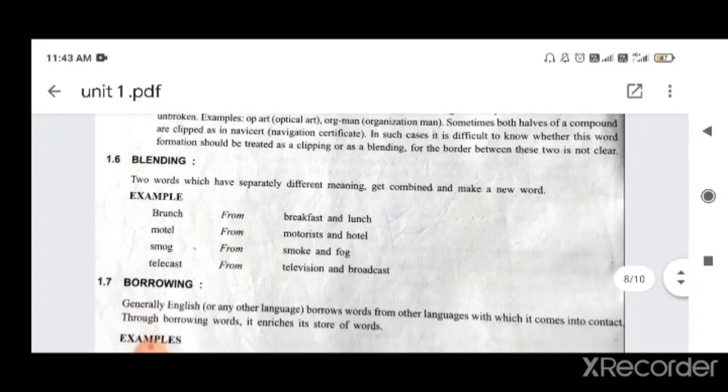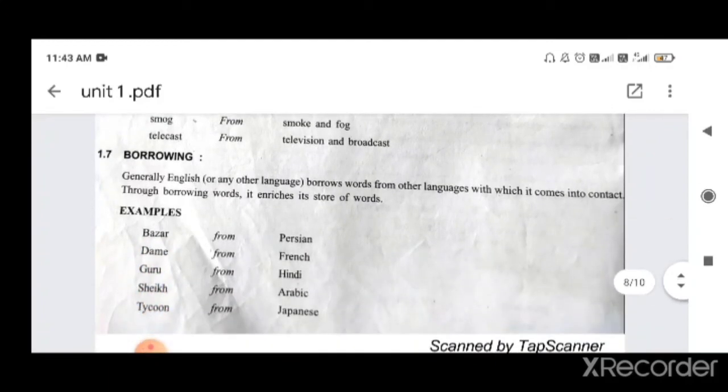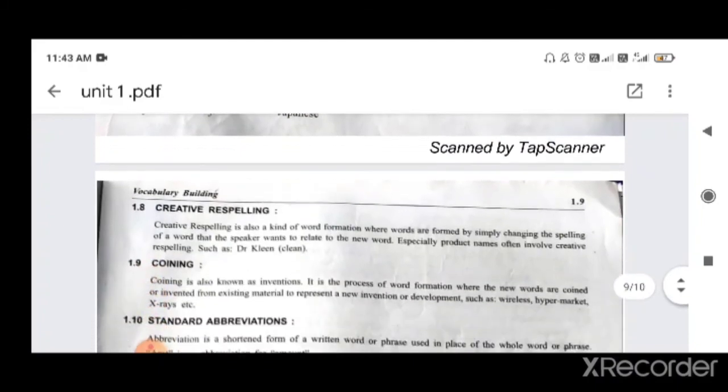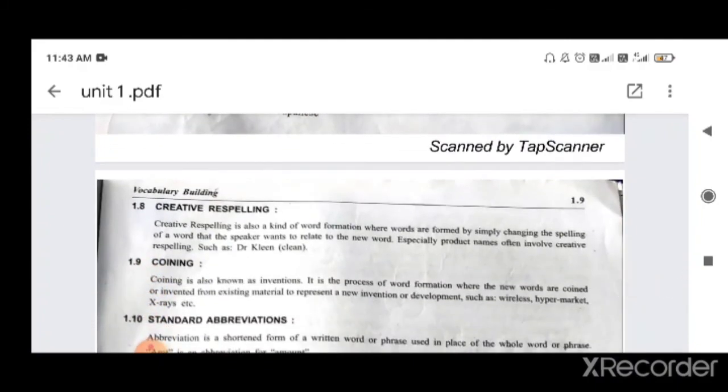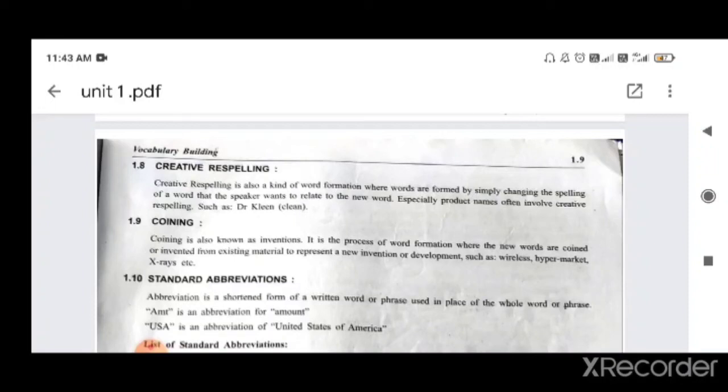Blending, okay, mixing two words, okay, mixture of two words in one word. Borrowing, okay, taking from someone from another language. Creative respelling, okay, so you creatively respell the spelling. Okay, so clean, for that you use clean, KLEEN.